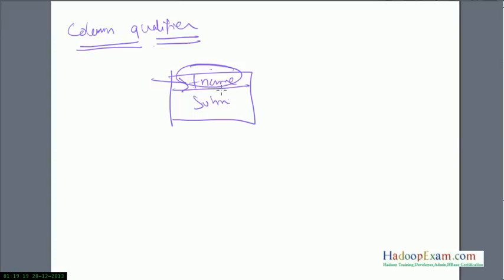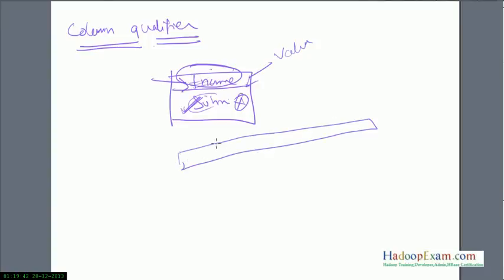So in the HBase world, the good thing is that it is not necessary that you would always have a value for a column. You could have this first name, so this column name itself you can decide as a value, and the value part would be empty to save space. Suppose you are storing some event and you just want to store it, so just give the name of each column as that event, whether it's a timestamp or whatever you want, and just use it. No value needs to be stored. That is what I call column qualifier.